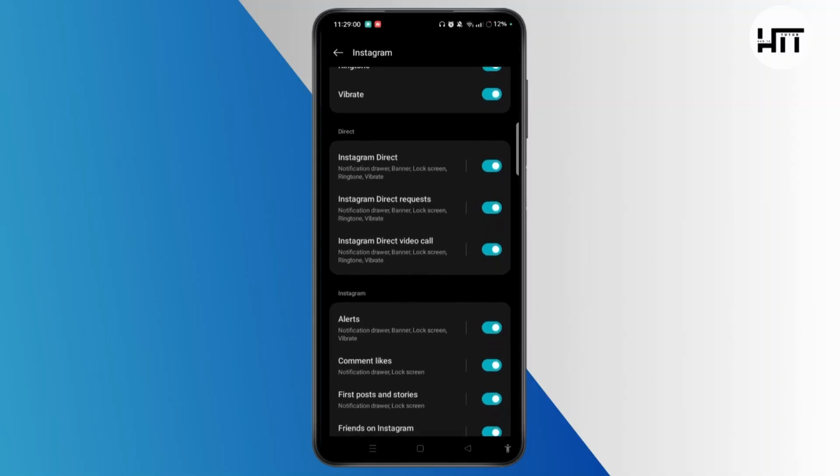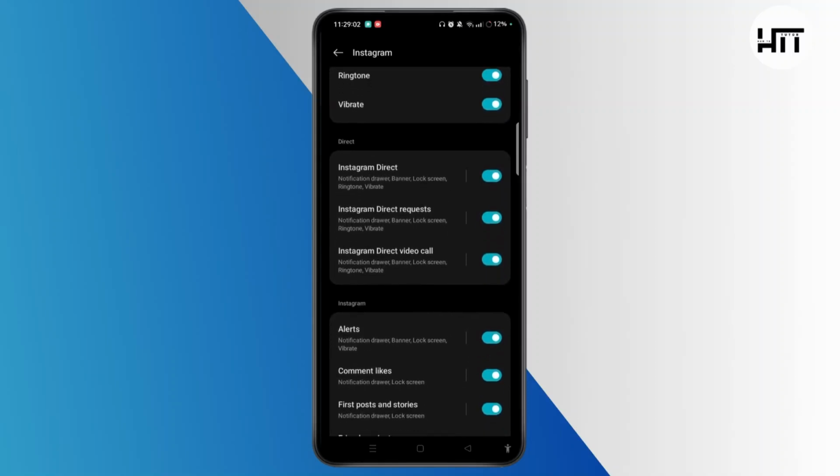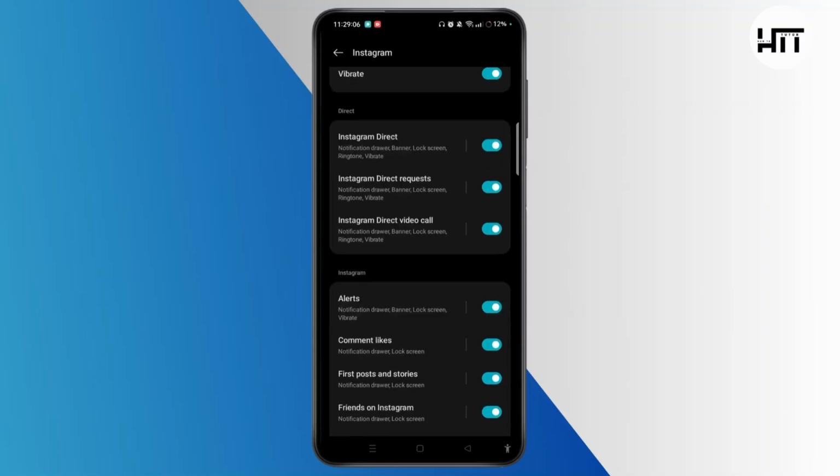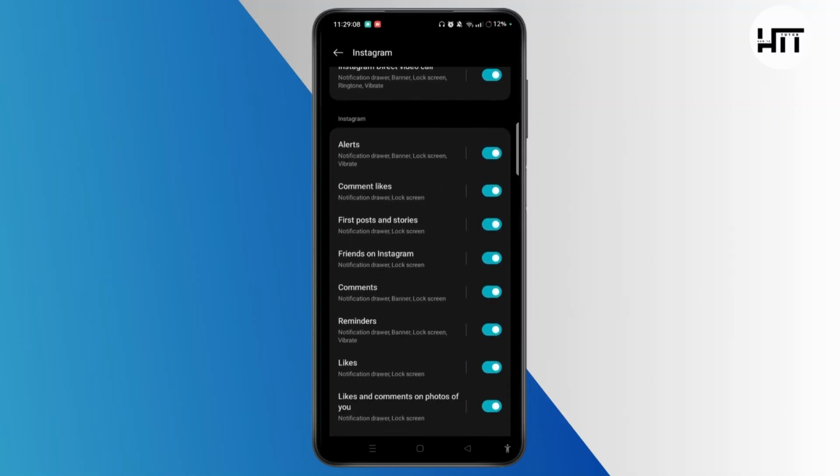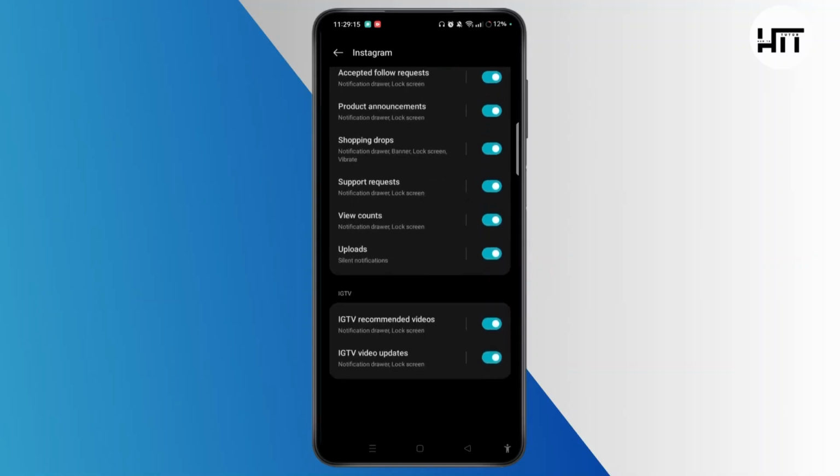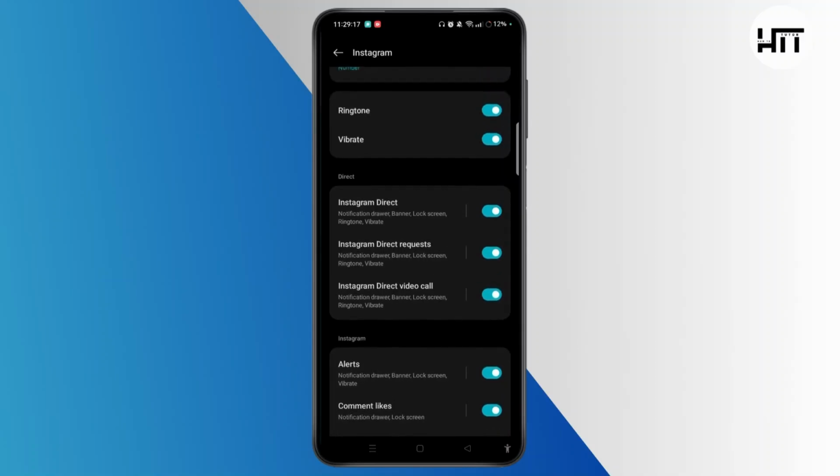Scroll down and here you will see under Direct there is Instagram Direct, Direct request or Direct video call. Under Instagram, there are other notifications as well for alerts, comment likes, first post and stories and many more. Simply, you can choose any of those.